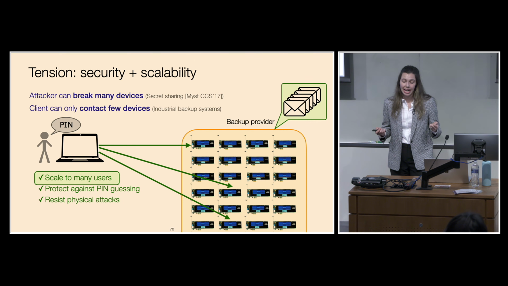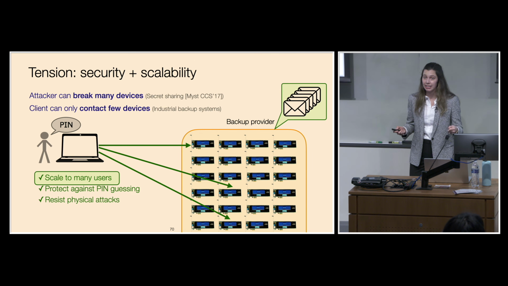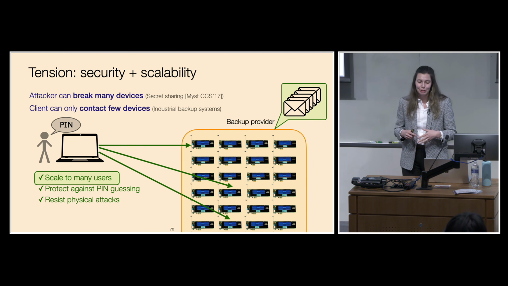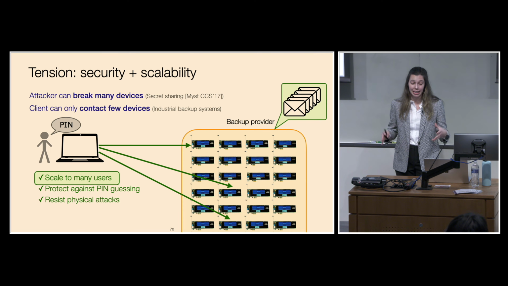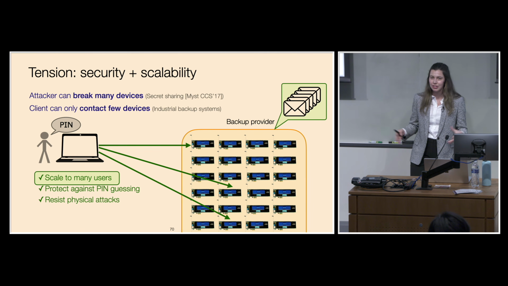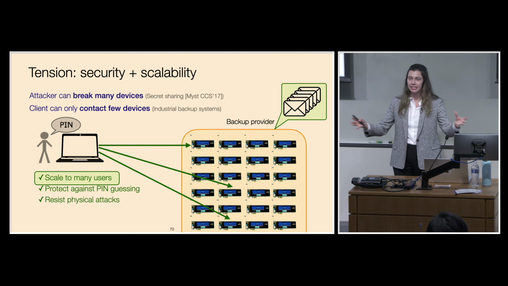The challenge in designing SafetyPin is this tension between security and scalability. For security, we want to ensure that an attacker needs to break many devices before it can recover any user's data. This would suggest a solution based on secret sharing the data across many of these devices.